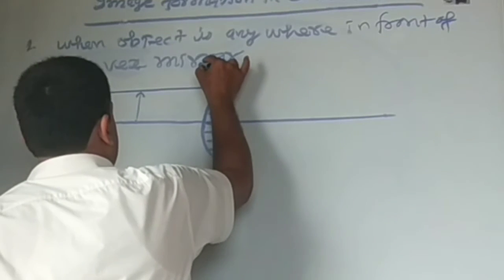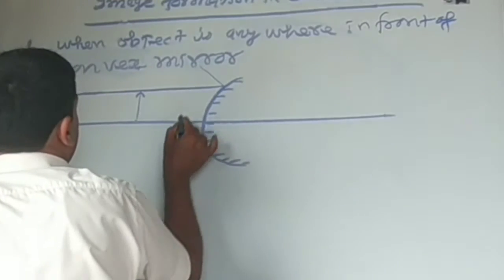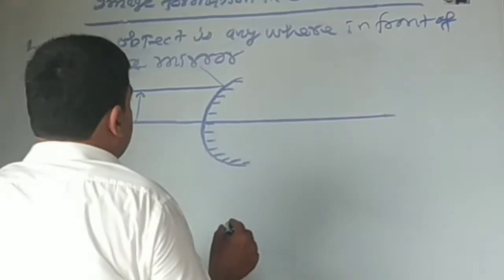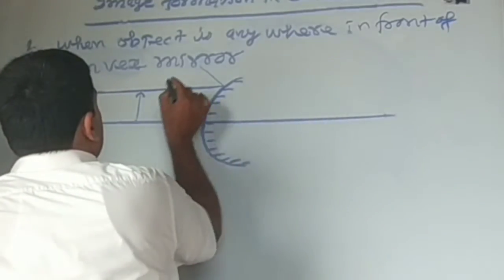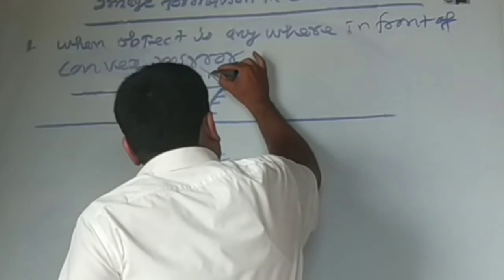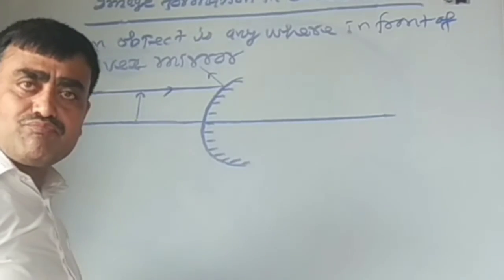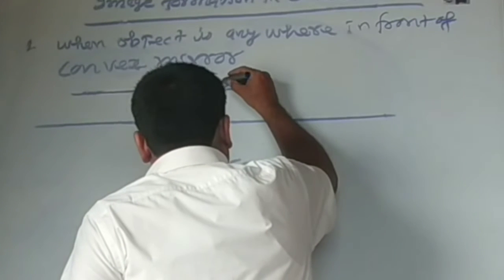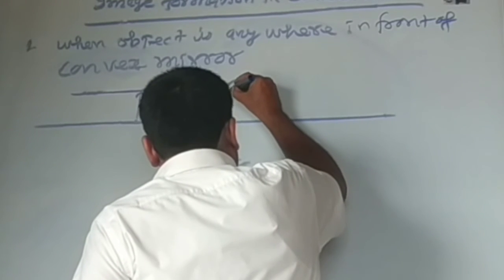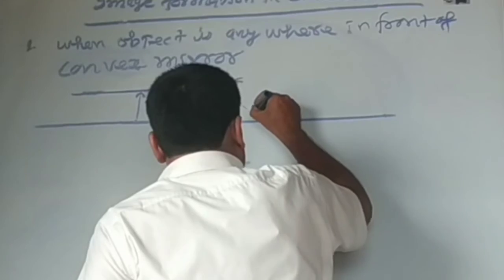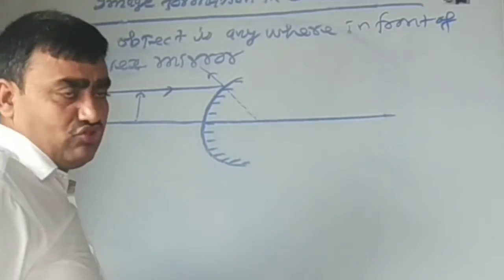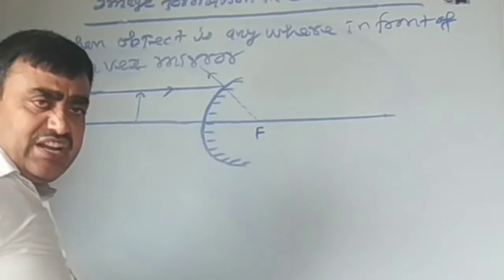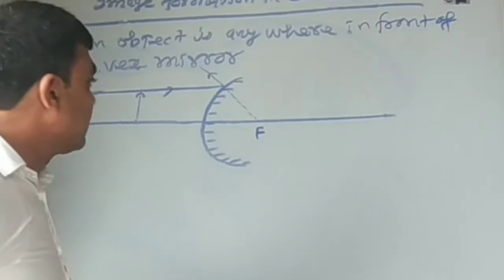The ray of light coming from infinity, after reflection, diverges from the mirror. When we trace it back, it appears to originate from the focus.